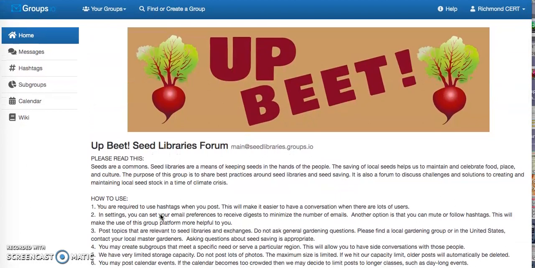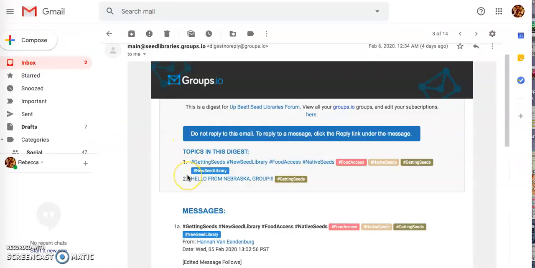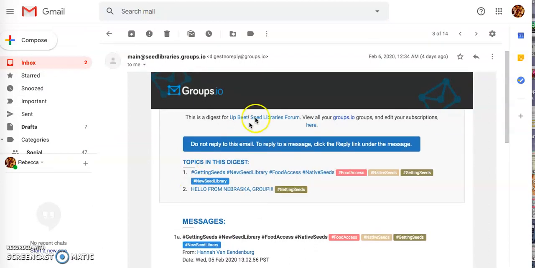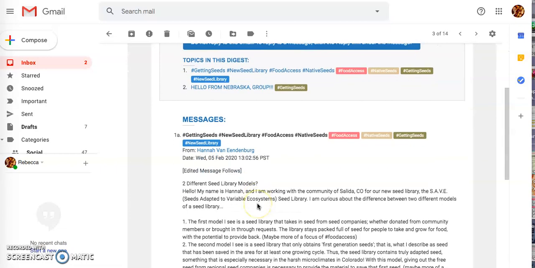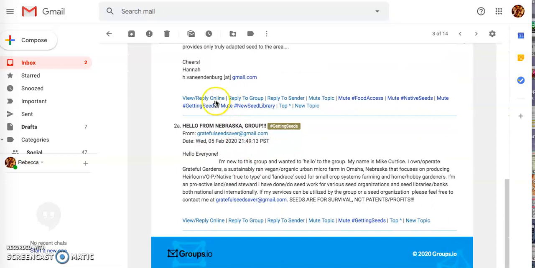Then I want to show you just via email what that looks like. You're going to get, like I get the digest, so it comes into my email looking like this. I can see right off that this deals with food access, native seeds, getting seeds. So I can click on that link. I can also scroll down and get it.